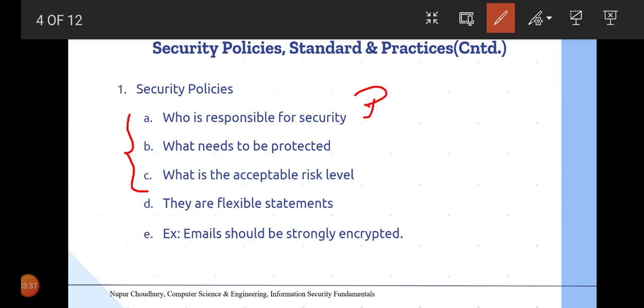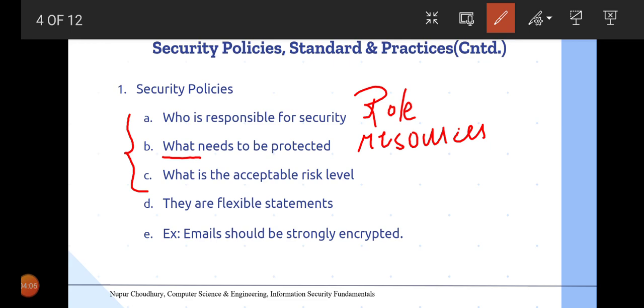So who is responsible for security, or what role is responsible for that particular security. The next is what needs to be protected. So basically this means the resources. It might be either the data or the information or the network or the hardware or the software. So what at all we are thinking of getting secured.